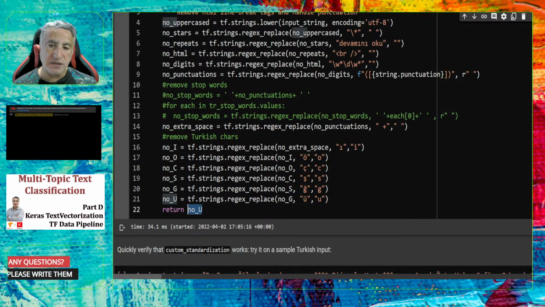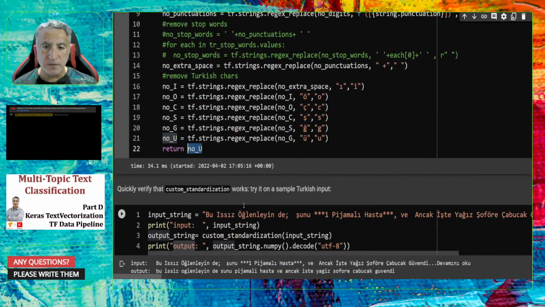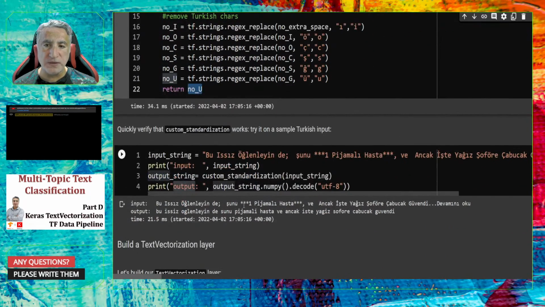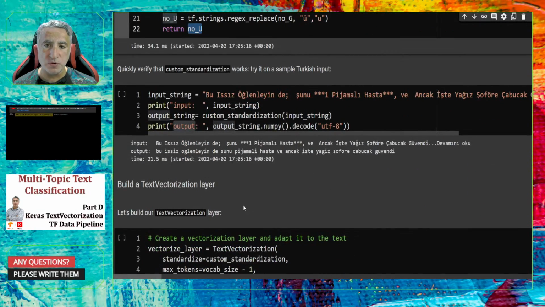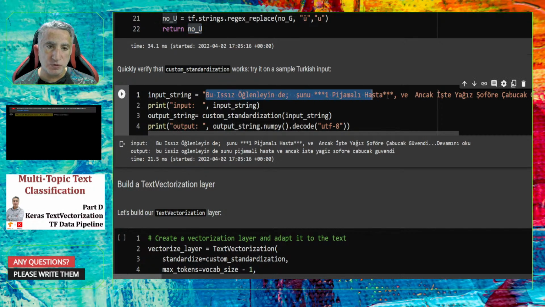At the end, I just return the standardized text. Now, let me check that this function works correctly. So here is my Turkish input statement. I use that function to convert this input to an output string, and I print out the output string.